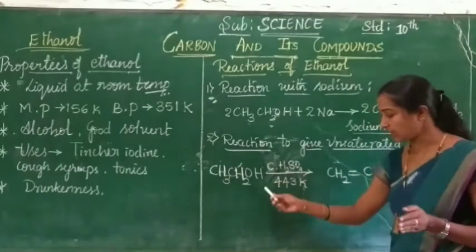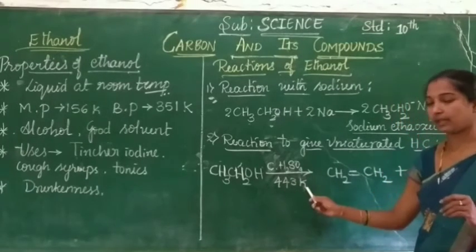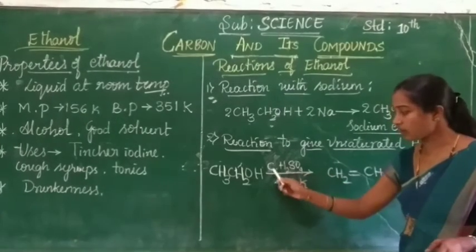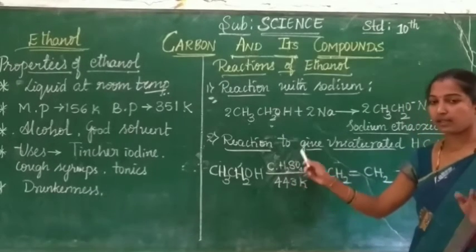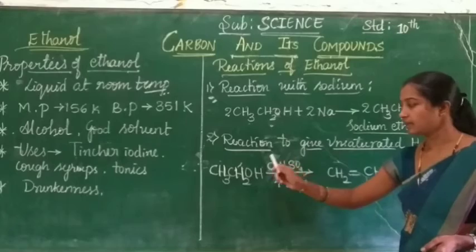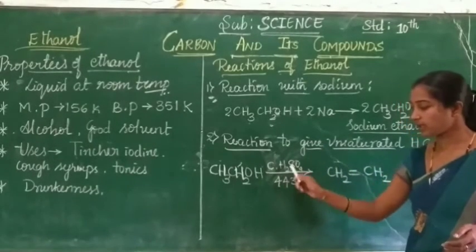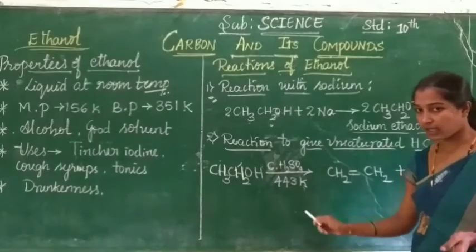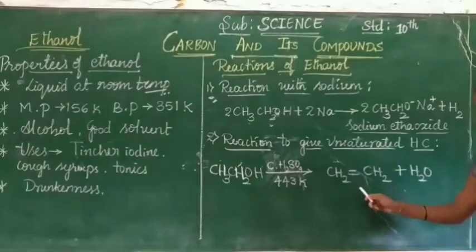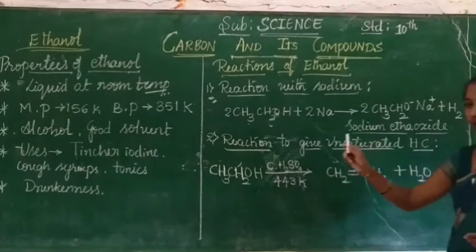Ethanol is heated at the temperature of 443 Kelvin with the help of concentrated sulfuric acid. In the presence of concentrated sulfuric acid, when this alcohol is heated up to the temperature 443 Kelvin, it gives ethene, and water comes out.